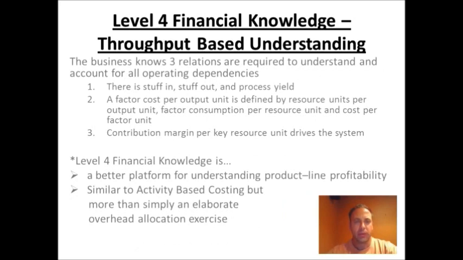Business knows three relations that are required to understand and account for all operating dependencies. Number one means there's stuff in, stuff out, and a process yield. Number two, a factor cost per output unit is defined by resource units per output unit, factor consumption per resource unit, and cost per factor unit.